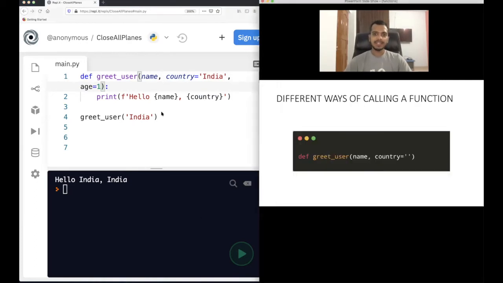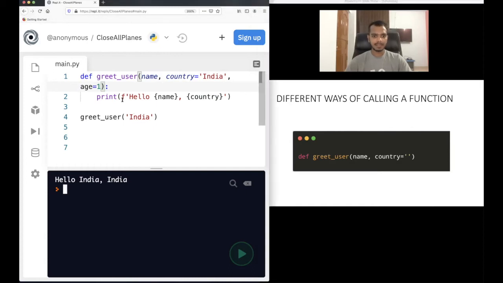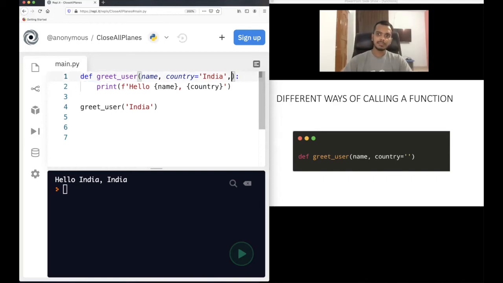Now, there are different ways of calling a function. So, let me just remove the age. I will keep country equal to just empty. There are multiple ways of using this function that I am going to show you here. So what are the multiple ways? One way is to define name and country equal to this, and then I can just provide a name here, Shivam. And this is one way.